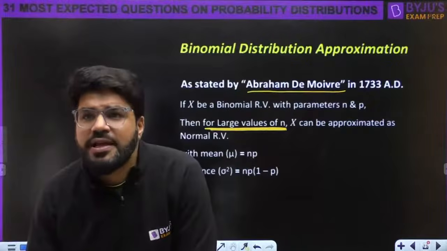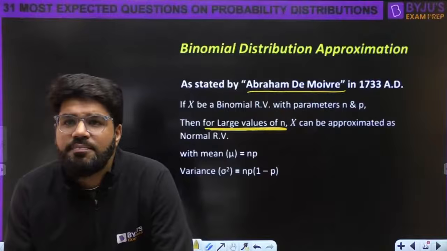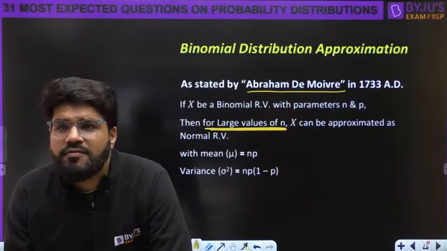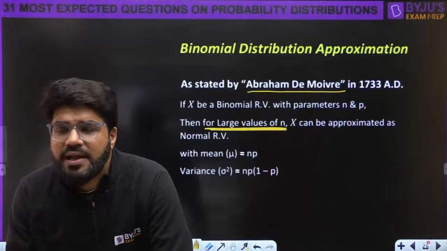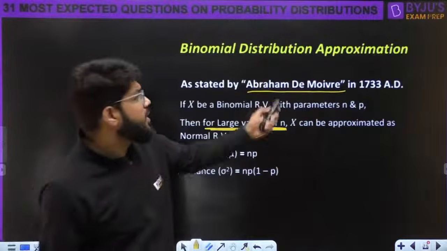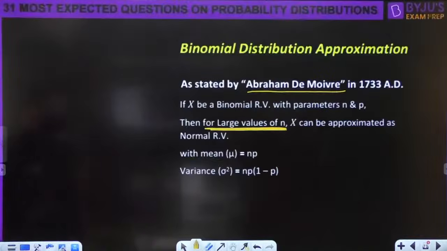The same distribution can now be solved using a normal distribution having the mean np and variance npq for very large values of n. Here it is 3,500.